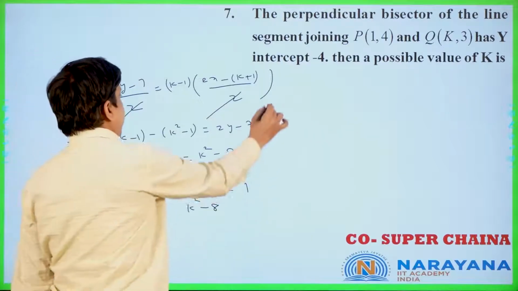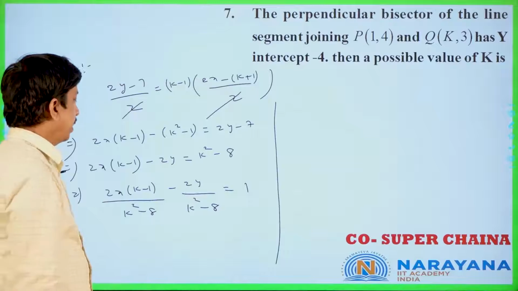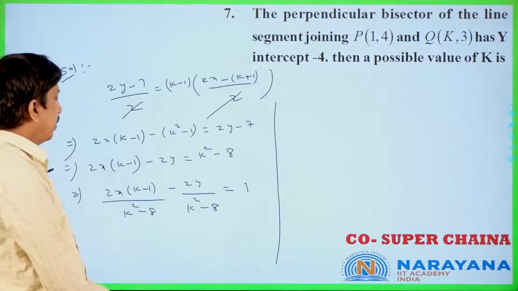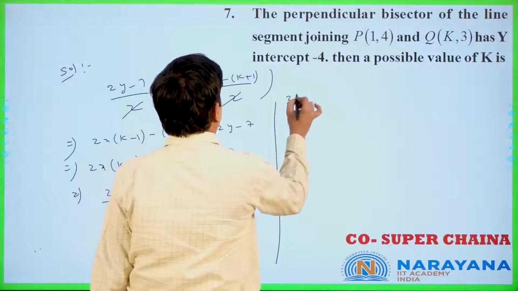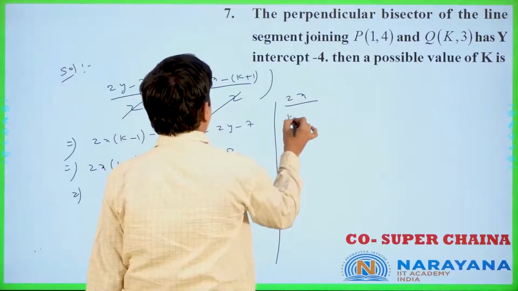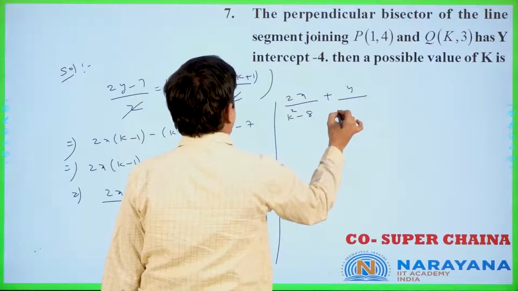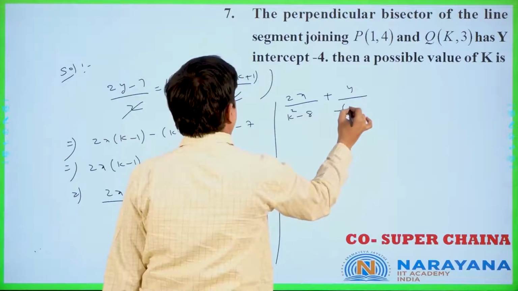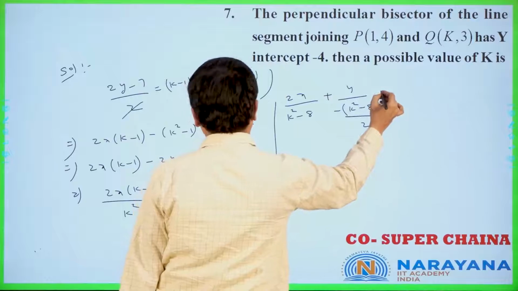Now x by a plus y by b is equal to 1. The y-intercept here you are getting is minus of (k square minus 8) by 2, so 2x by (k square minus 8) plus y by minus of (k square minus 8) by 2 is equal to 1.